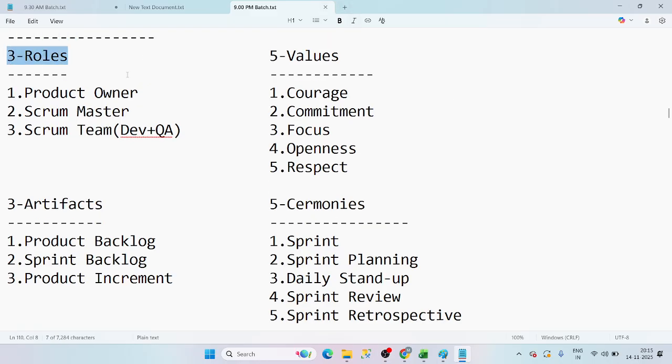The first one is product owner. The second one is Scrum master. And the third one is Scrum team. Scrum team is nothing but the combination of developers plus QA. QA is nothing but testers. Understood, guys? Yes, it is the combination of developers plus testers. Testers we are going to call QA also.